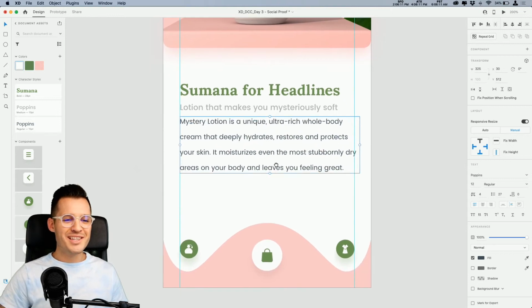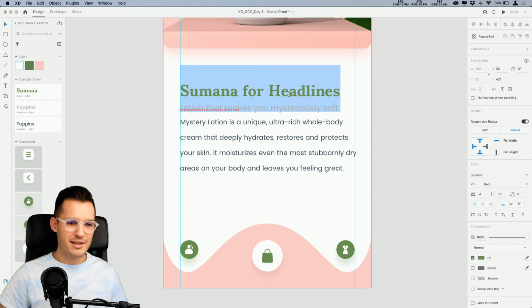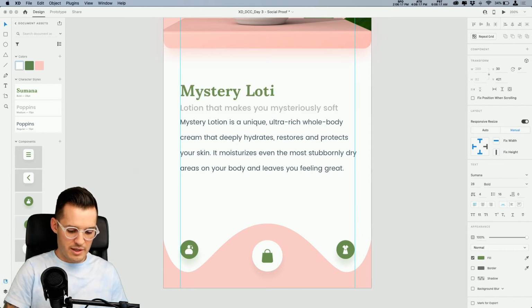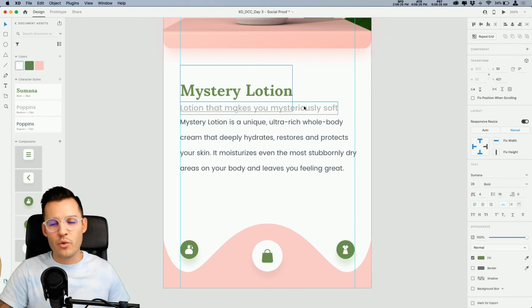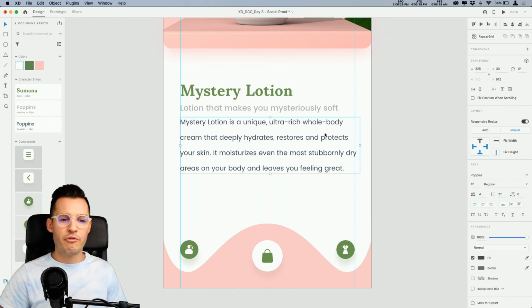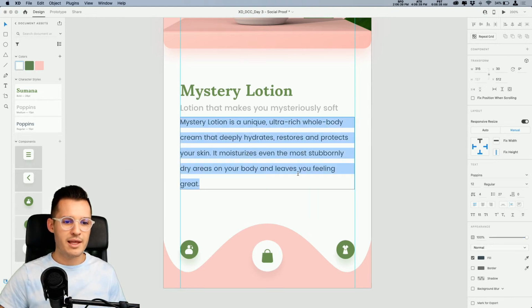And then for both of these pieces of text, my headline and my subheadline, let's call this one mystery lotion, like that. They're actually both a certain type of text that we call auto width, and that means if I continue to type, it's going to expand the width of the text. But we don't want that for our body copy. We actually want that to be a new type of text designator in Adobe XD in one of the recent updates called auto height text. So that means I can kind of punch this down like that.